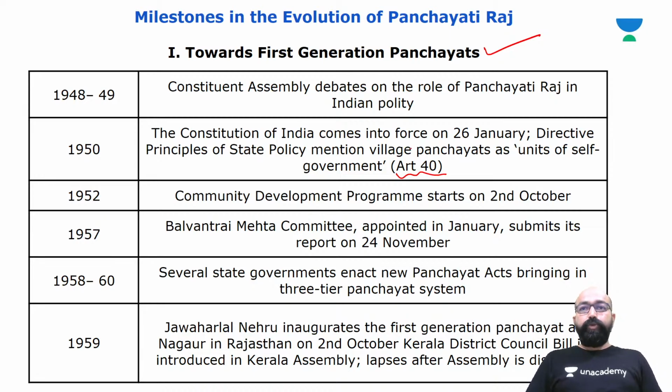In 1952, community development programs start all over India on 2nd October. Then in 1957, the Balwant Mehta committee is appointed and they submitted their report in 1957. So we have covered all the provisions and recommendations by the Balwant Mehta committee in this session itself.